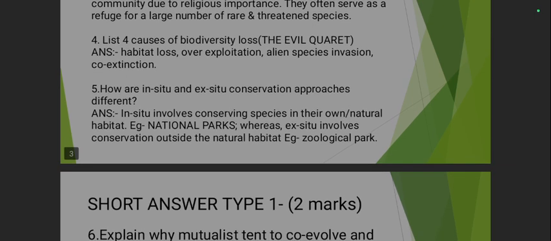Next question: list four causes of biodiversity loss, also known as the evil quartet. The answer will be habitat loss, overexploitation, alien species invasion, and coextinctions.